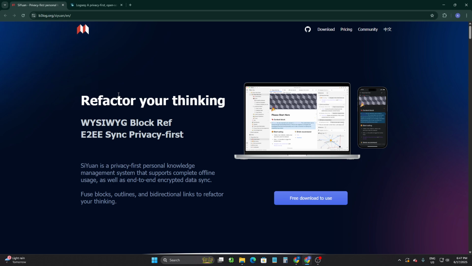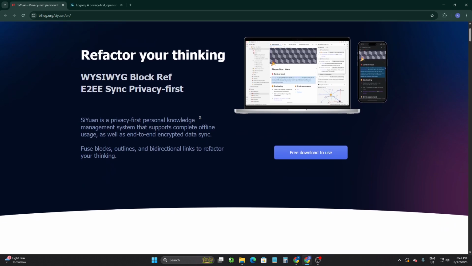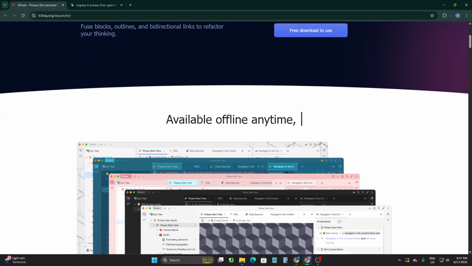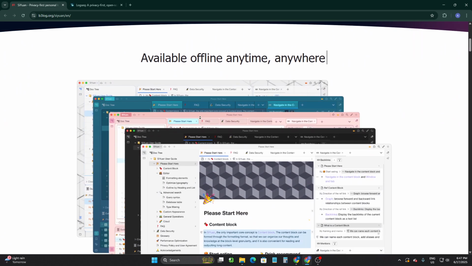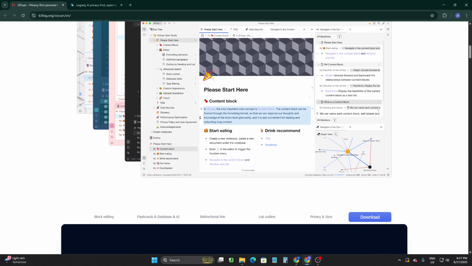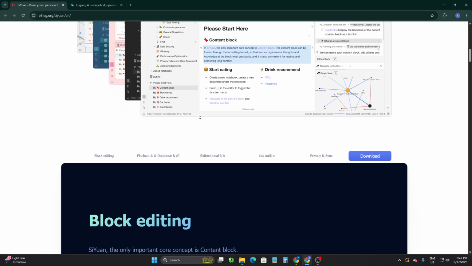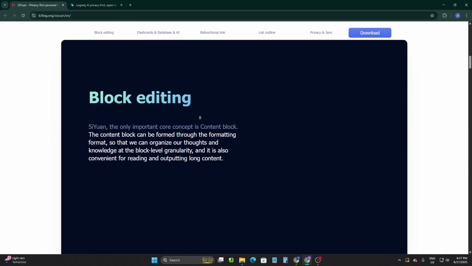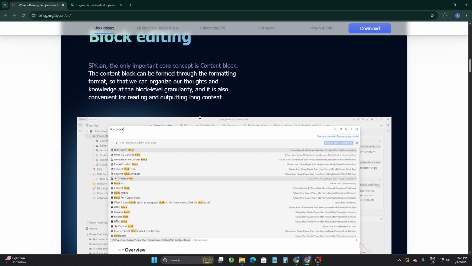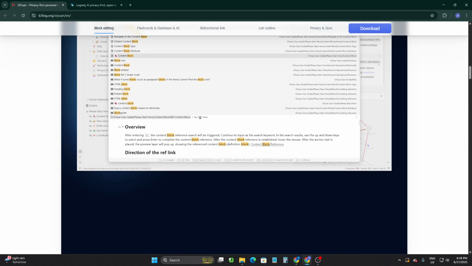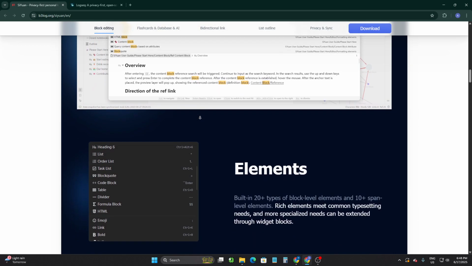Siyuan is actually a local-first, privacy-focused note-taking app. It has a built-in database, a block-based structure like Notion, Markdown support, offline by default, graph view, tabbed workspace, Kanban, and mind map, all native. Clean UI, extensible with plugins. So it's great for those who want a Notion-like experience and fully offline.